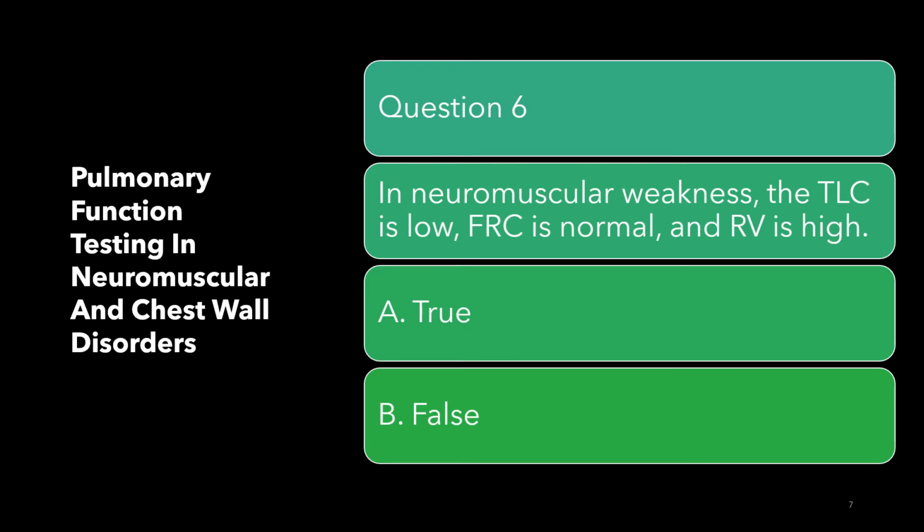So I'll ask you, why is the RV high? Remember I was telling you earlier that patients with neuromuscular disease cannot expel all the gas from their lungs, so they end up getting air trapping. Air trapping leads to elevations in RV.